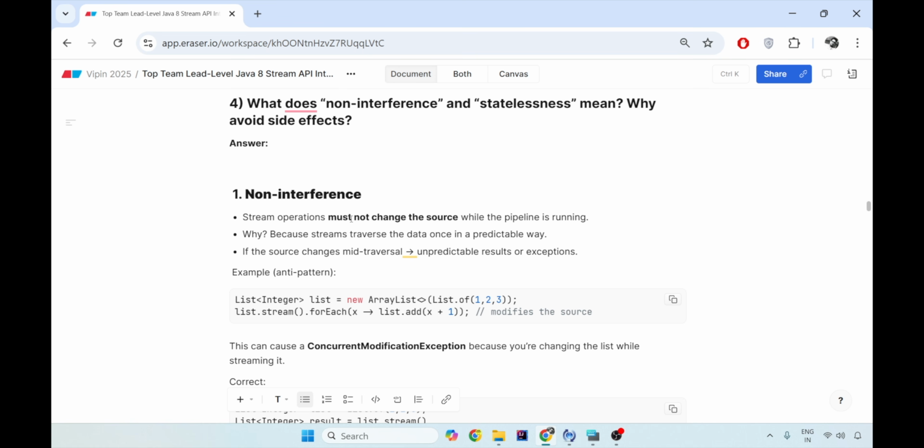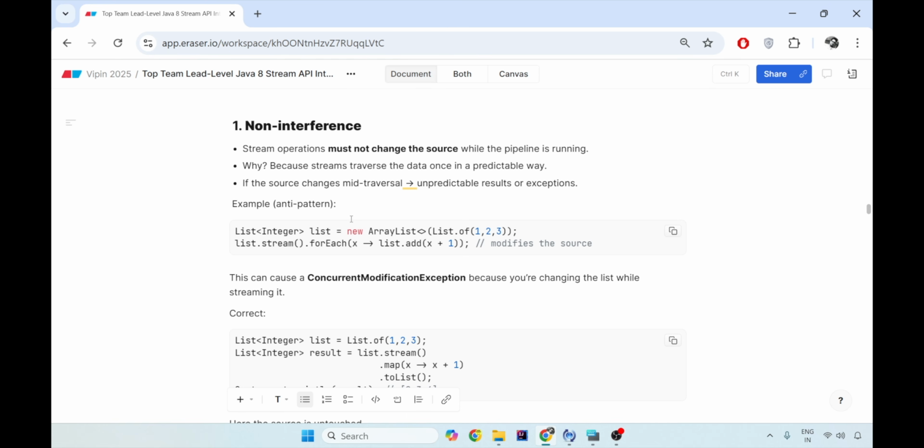So let's get started and understand what is non-interference. The stream operations must not change the source while the pipeline is running. Very similar to what you have heard, that an iterator should not change the collection when the iterator is actually iterating over the collection. And why? The reason is because streams traverse the data in a predictable way only. So if the source changes mid-traversal, unexpected and unpredictable results come into the picture. And that is why it becomes an anti-pattern for you.